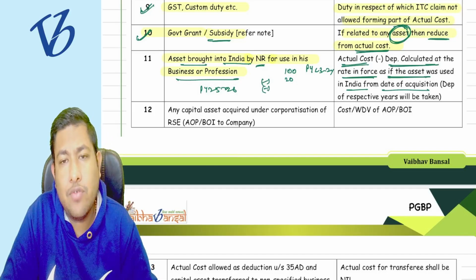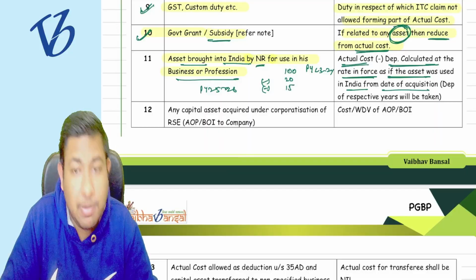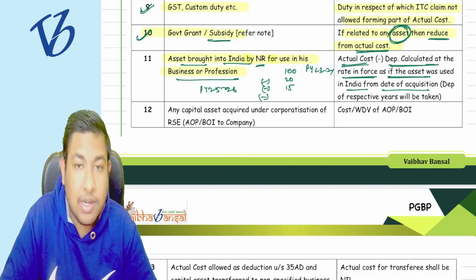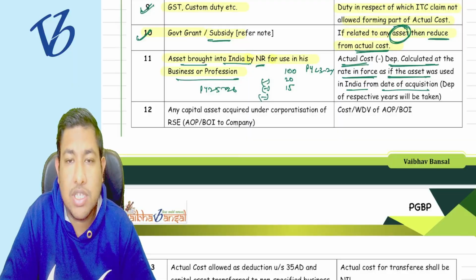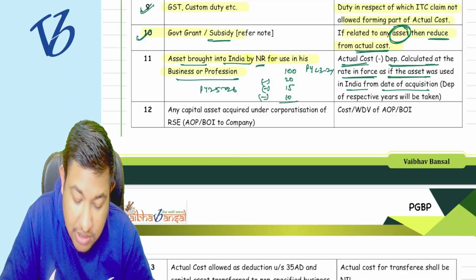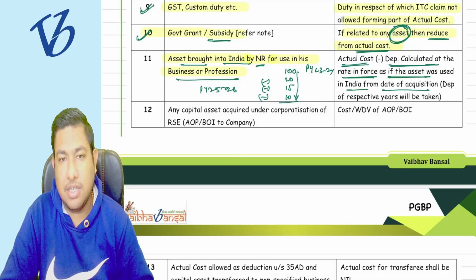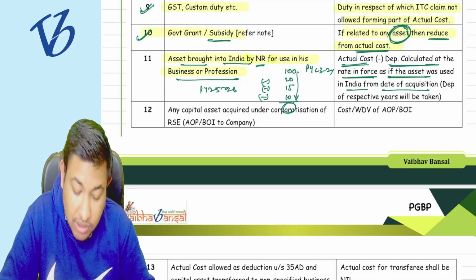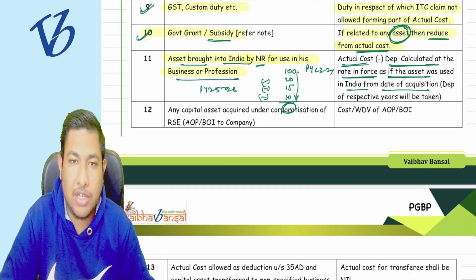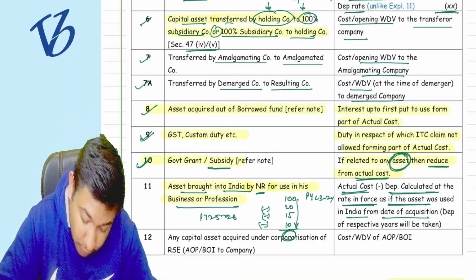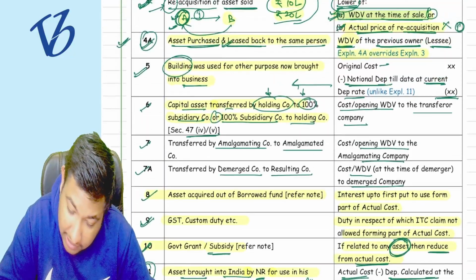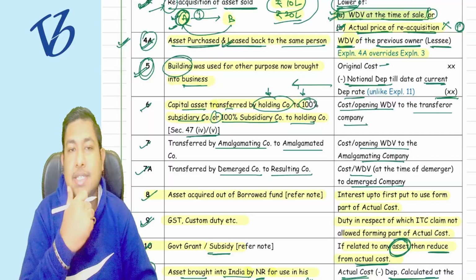For 24-25 the rate changes to, say, 15%. Now in this year 25-26, suppose the rate is 10%. So this is going to be my deduction, and the final amount is going to be the actual cost.